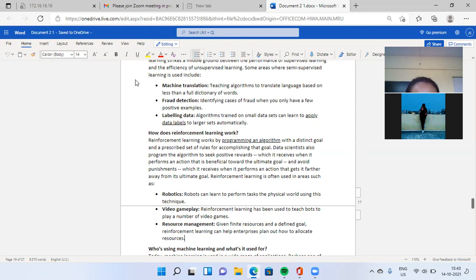Okay. Next, video game play. Reinforcement learning has been used to teach bots to play a number of video games. Resource management: given finite resources and a definite goal, reinforcement learning can help enterprises plan out how to allocate resources.